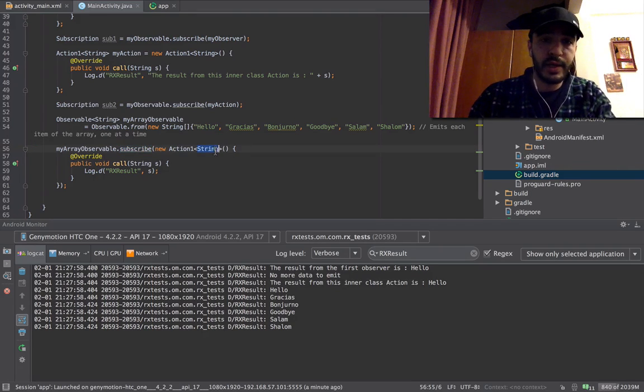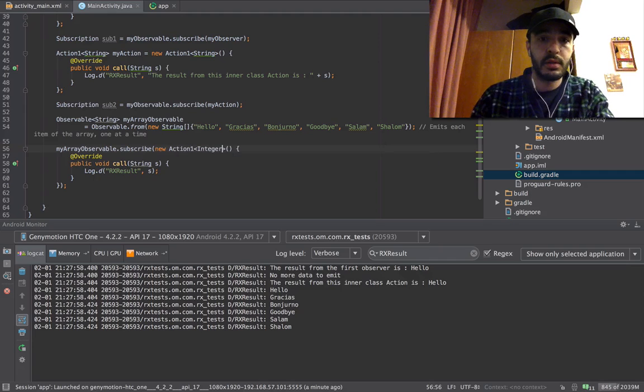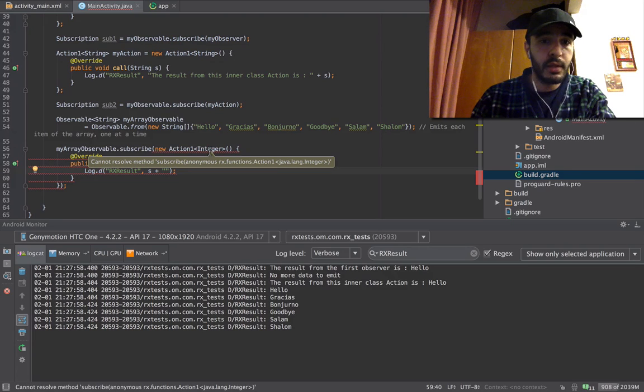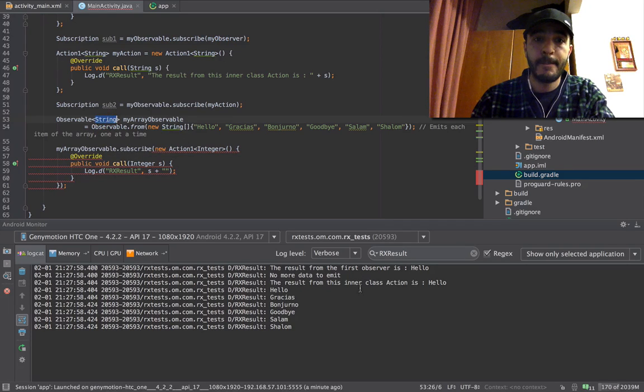If we go and say this, we get cannot resolve of integer, because it's expecting a string.